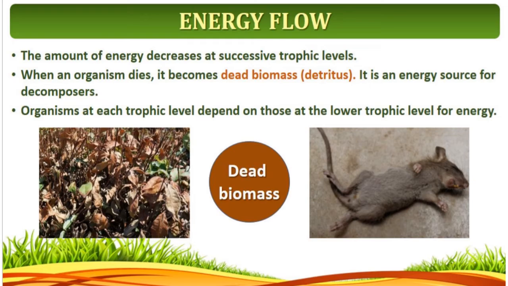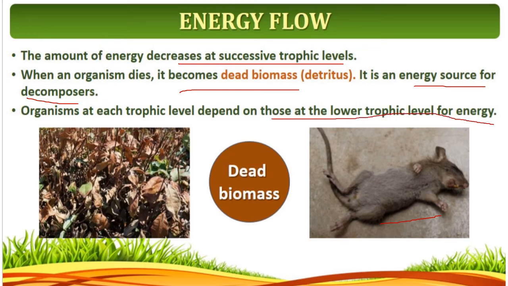So the amount of energy decreases at successive trophic levels. When an organism dies, here they have shown the death of a rat. It becomes dead biomass, that is dead matter. It is an energy source for the decomposers. Decomposers means the energy goes to the fungi and the bacteria. Organisms at each trophic level depend on those at a lower trophic level for energy. So this is complete with the dead mass also. In the decomposers also there is a flow of energy.